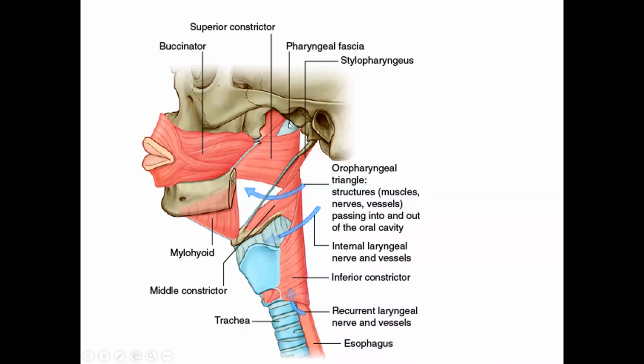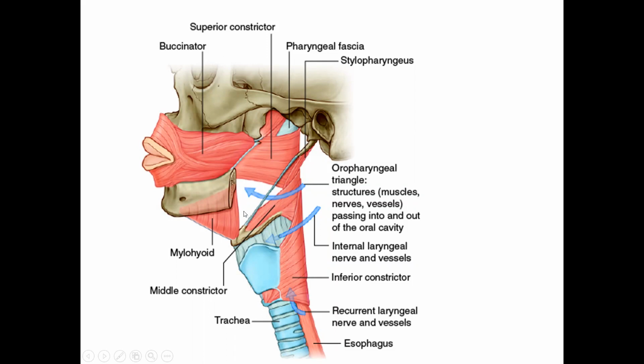The gap above the superior constrictor, at the base of skull, is for the passage of the eustachian tube and ascending pharyngeal artery. The gap between the middle and inferior constrictor is for the internal laryngeal nerve and superior laryngeal vessels. The gap below the inferior constrictor is for the recurrent laryngeal nerves and vessels, and the gap between the superior and middle constrictor is the oropharyngeal triangle. The oropharyngeal triangle